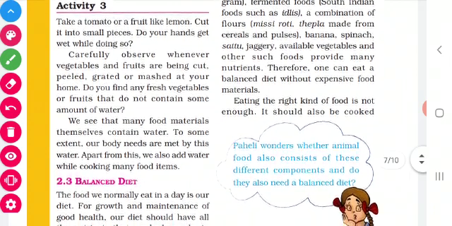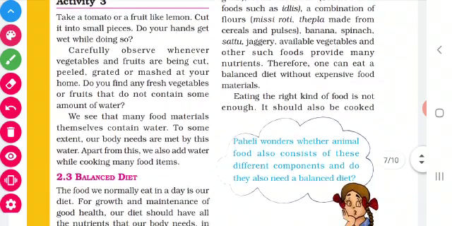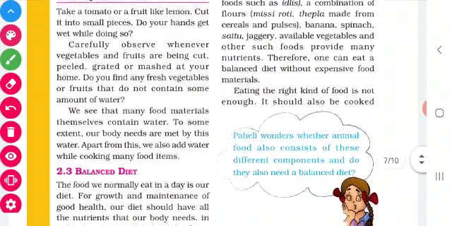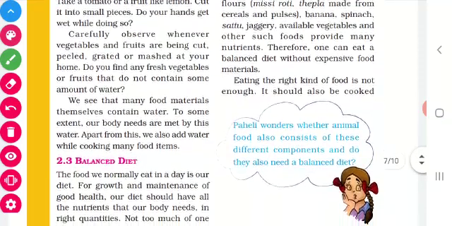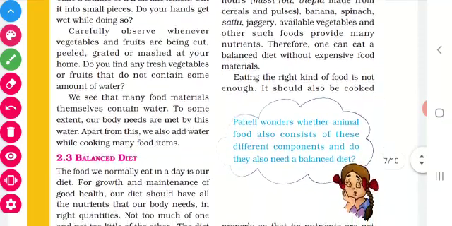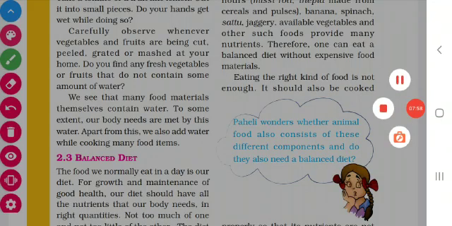Children, so water is very essential for us. We have to drink more water. If we drink more water, we will be healthy. Children, have you understood today's class? I will give the activity, children.